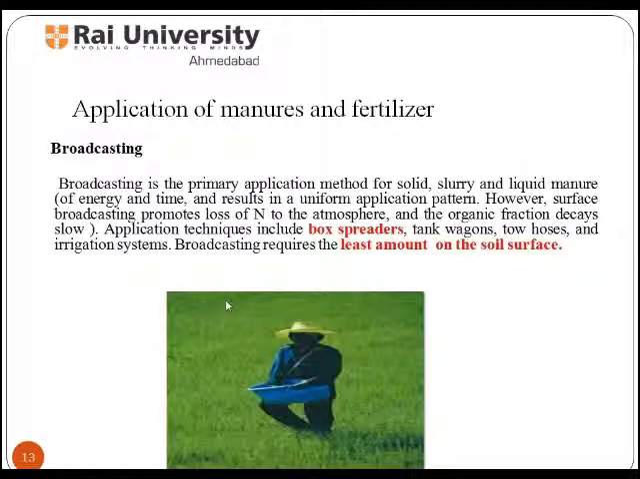First is broadcasting. Broadcasting is the primary application method for solid, slurry, and liquid manure. Broadcasting requires the least amount of energy and time and results in a uniform application pattern. Application techniques include box spreaders, tank wagons, tow hoses, and irrigation systems.